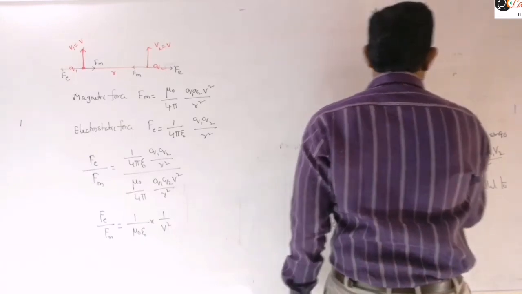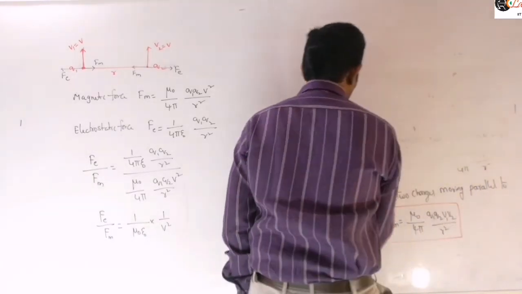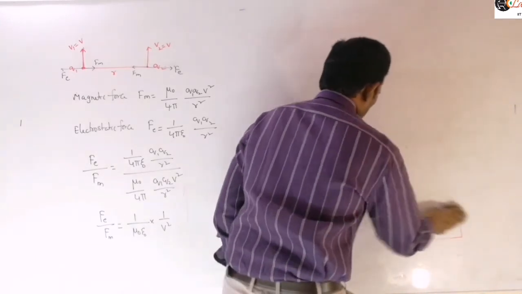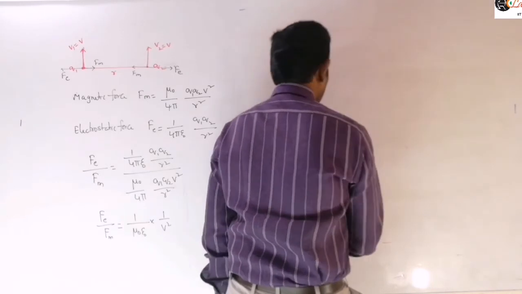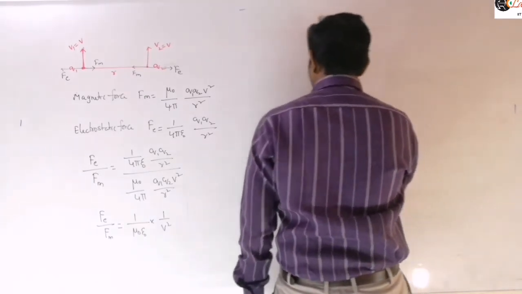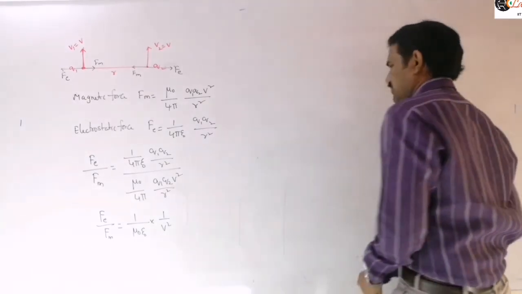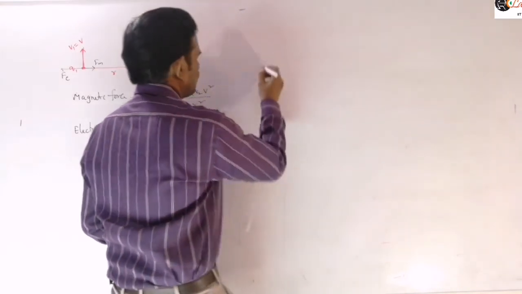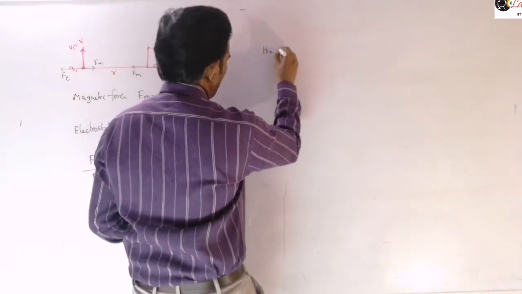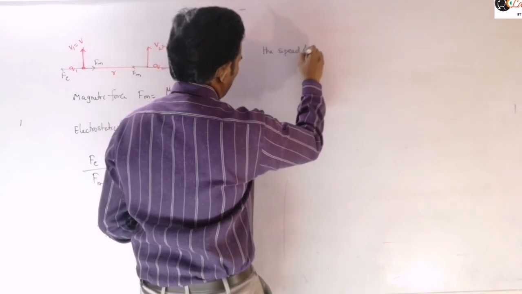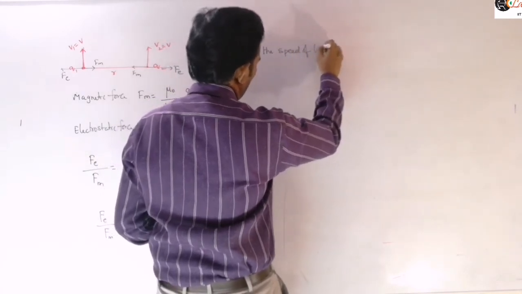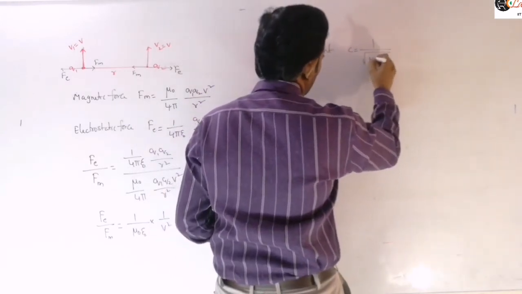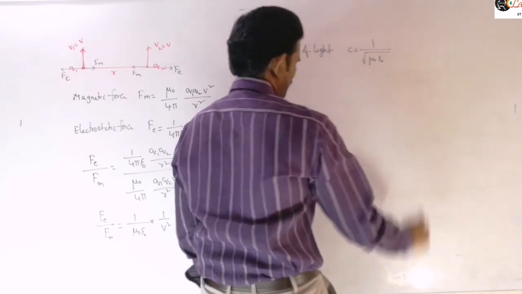Mu naught is permeability and epsilon naught is permittivity, we know already. There is some importance for the product of those two. You will get that importance in electromagnetic waves, or when we are discussing light waves, that means an optics topic. That relation gives the speed of light: C is equal to 1 by under root of mu naught into epsilon naught.